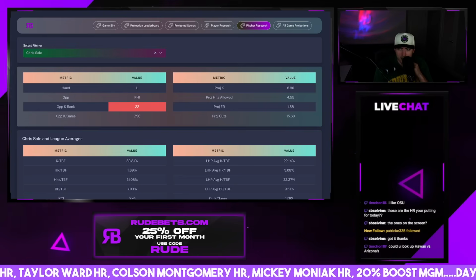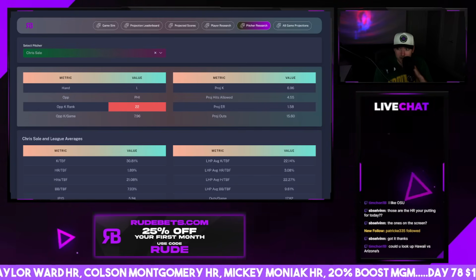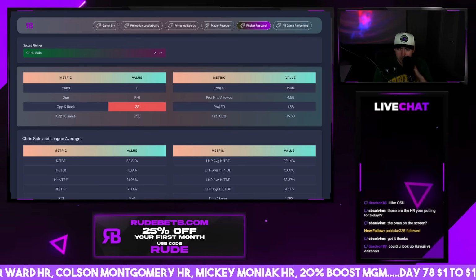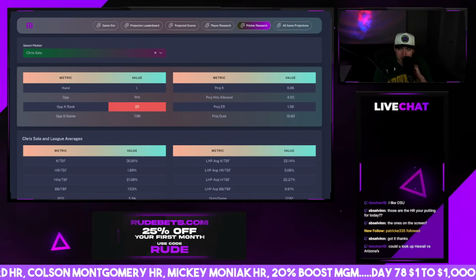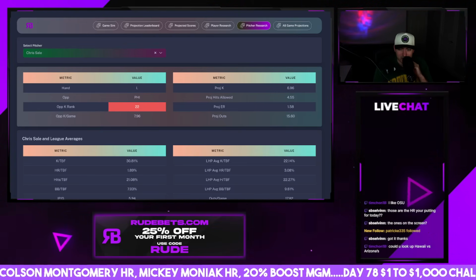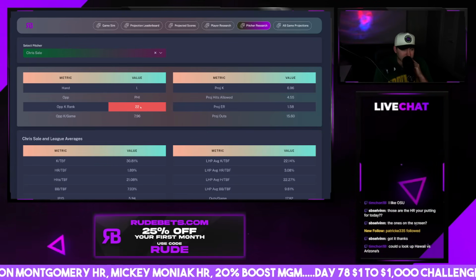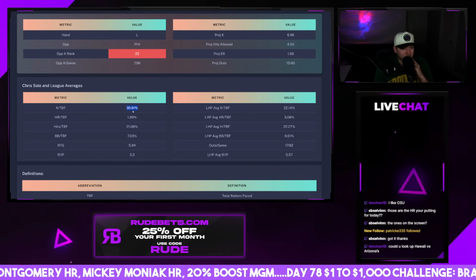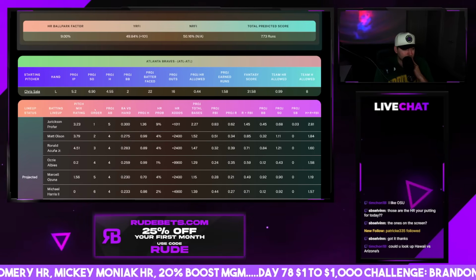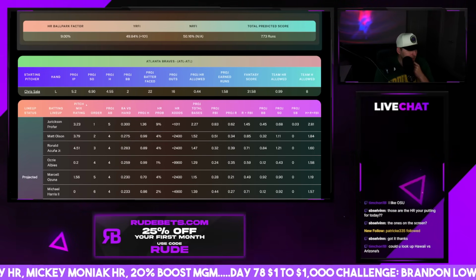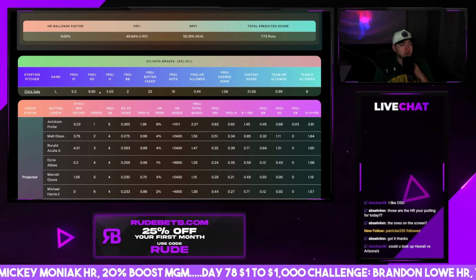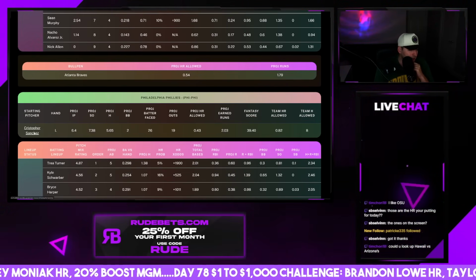Chris Sale strikeouts. We have him at 7. He's got a really tough matchup, though. His line currently is sitting at 6.5. I don't know that I could justify a 6.5 line for Chris Sale with a 22nd ranked matchup. His strikeout rate's really high, still at 30%. He is just coming back from injury. I would stay away from Chris Sale props today. I think it's the smart idea to just stay away.